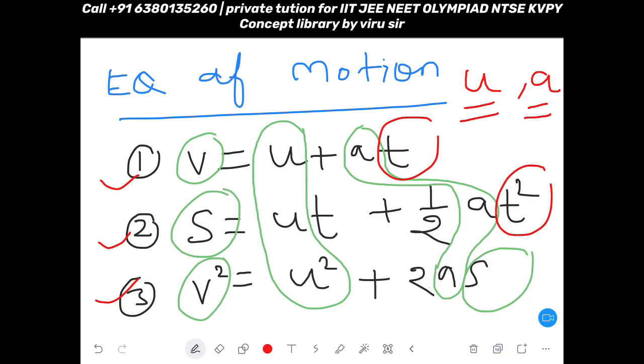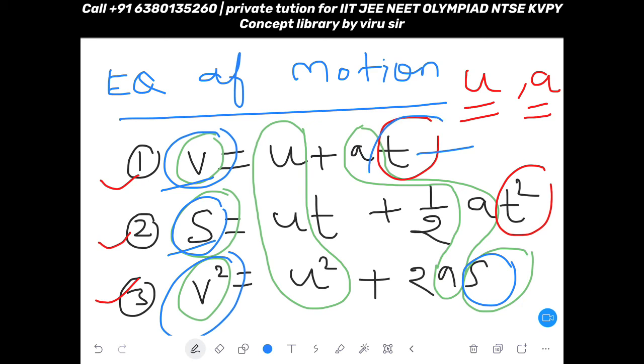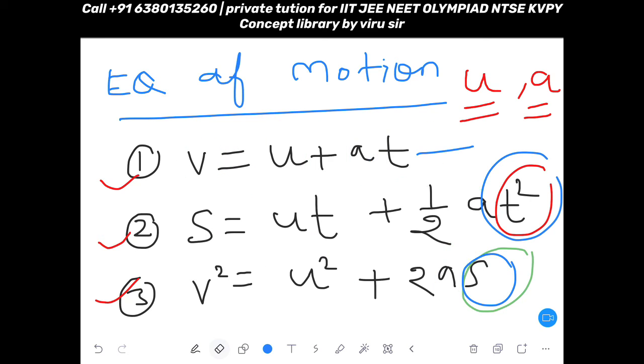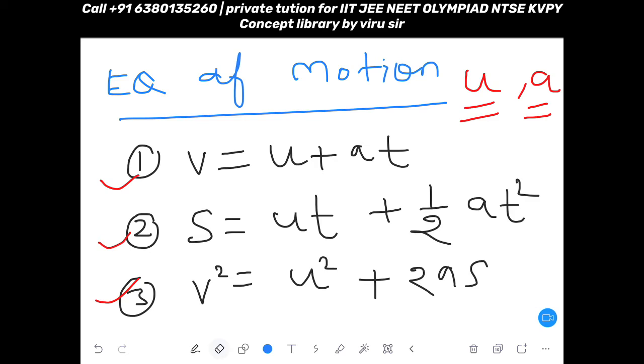But the remaining three, V, S, T, are not present in all the three. They are present in two equations. S is present in the second and third equation. V is present in the first and third equation. T is present in the first and second equation. Okay, what I mean, let me arrange all these circles so that I can explain something. Just a minute. Okay, so first thing, how many total variables do we have?